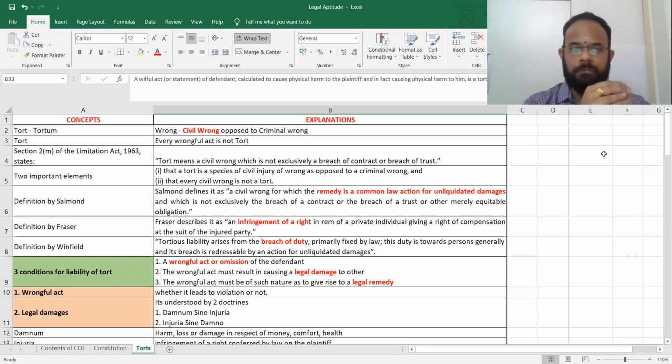I will again repeat: civil, law of tort will come, Code of Civil Procedure 1908 will come. When it is criminal, Code of Criminal Procedure 1973 will be there, Indian Penal Code 1860 will be there.